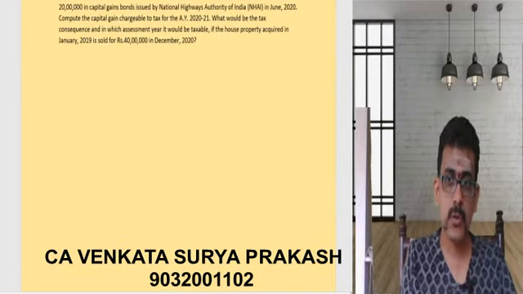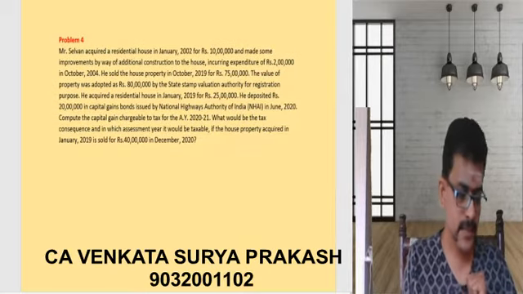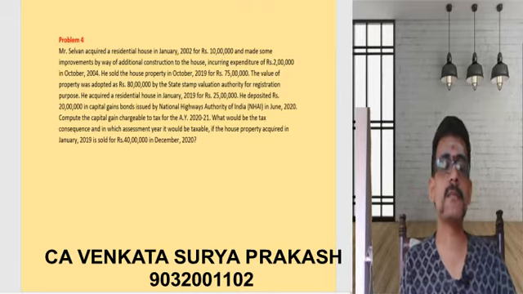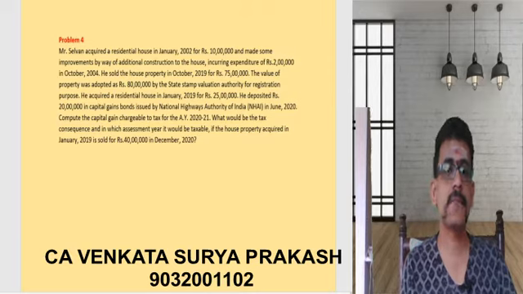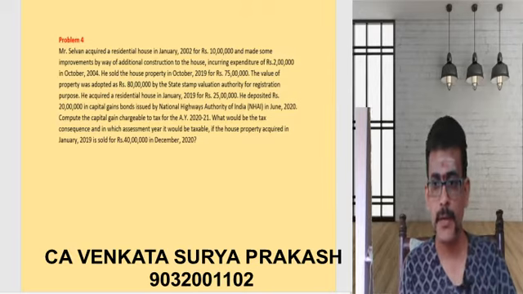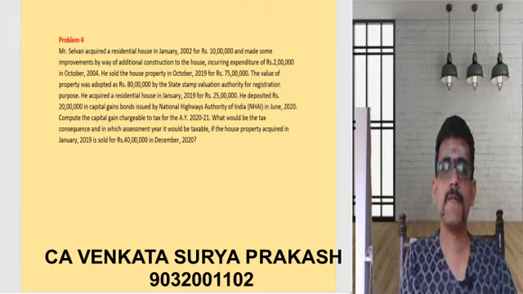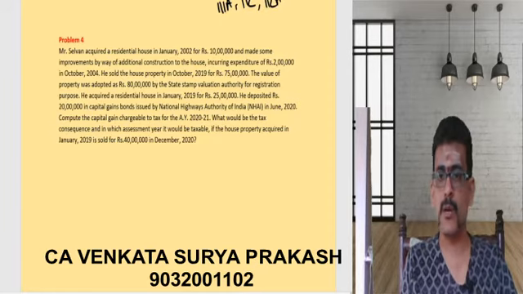Now let us also look into problem number 4. Once this problem number 4 is done, we'll discuss section 54. Then in the subsequent class, we will discuss 111A, 112, 112A, and the relief.